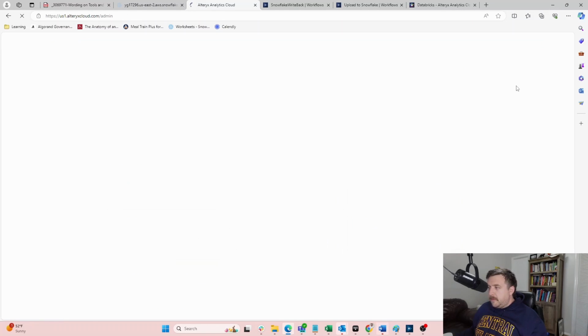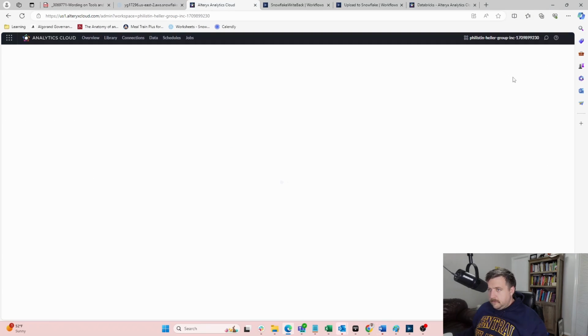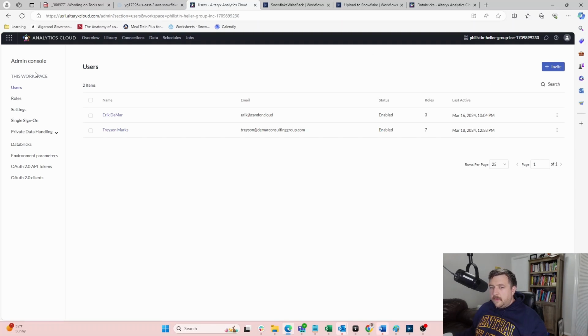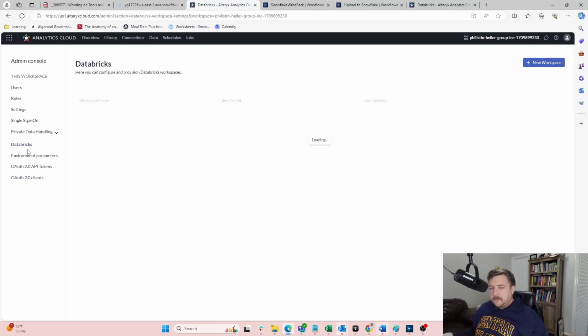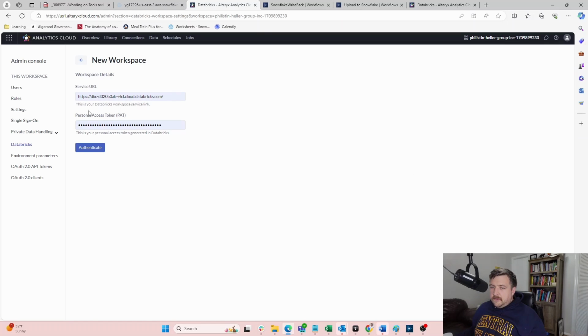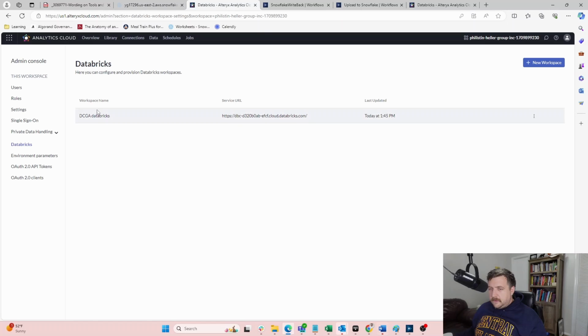Go to Workspace Admin. Over here on the left, there is a selection that says Databricks. I click on that and it asks what we are connecting to. We do a connection on the workspace. You have to authenticate here. Let me back up and show you what this looks like.